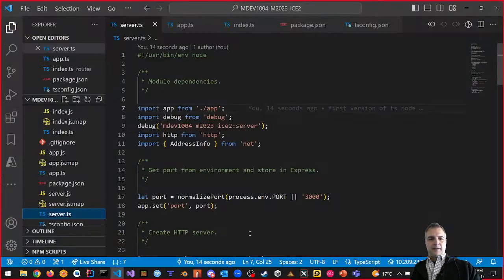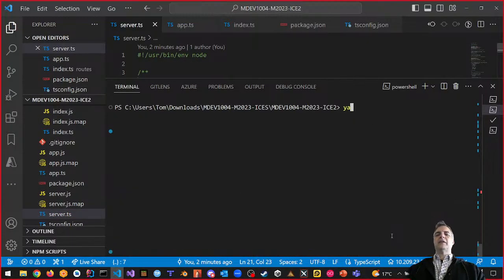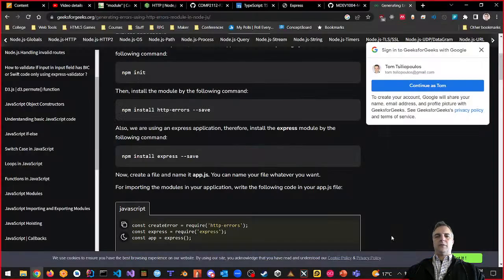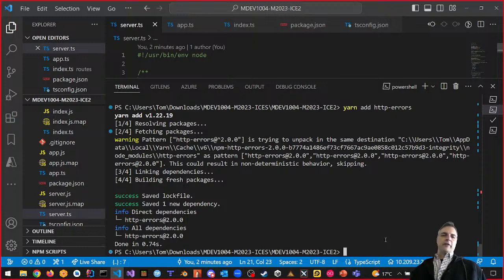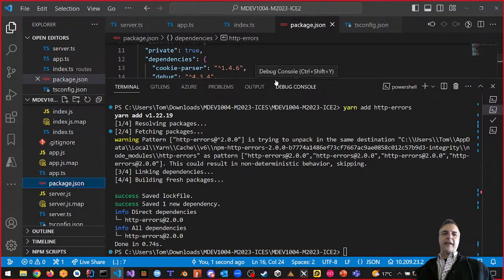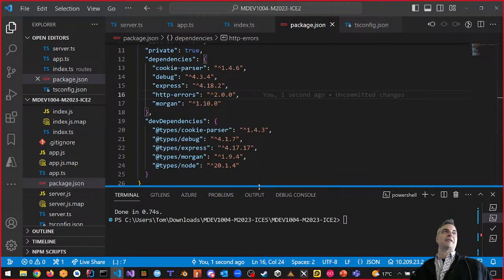Let's do that. So we're going to make a brand new external pull this time. And we're going to say yarn add HTTP errors, just like that. Enter. Okay, wonderful. We added HTTP errors. Okay, cool. And if you look at the package.json file, now our package.json file includes HTTP errors, but we need some code hinting. That's what these things do. That's our developer dependencies. I'm going to quiz you on this next time, guys, what developer dependencies are, right? They're all the at types, right?